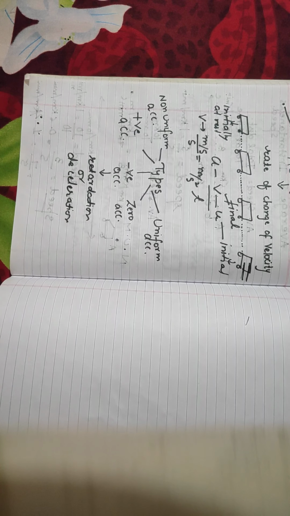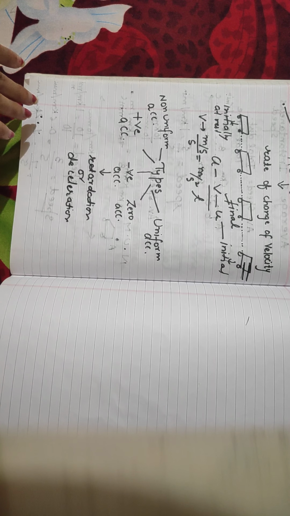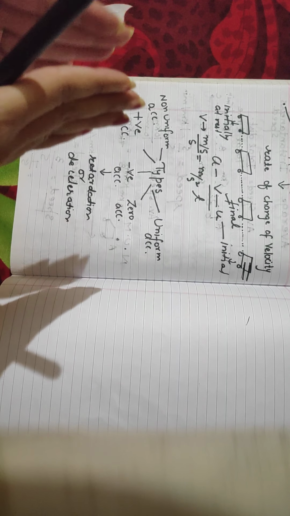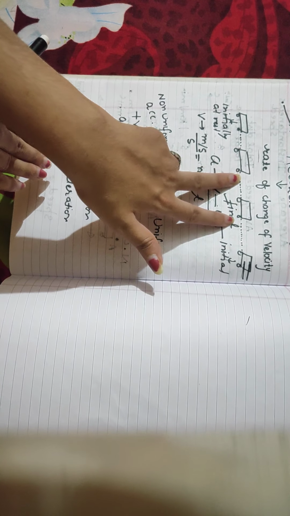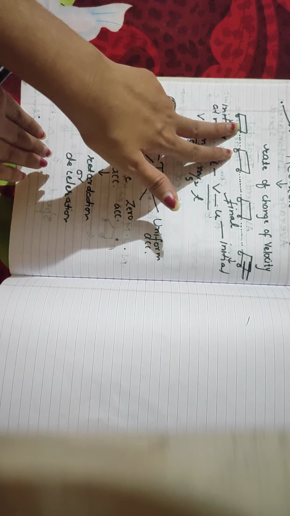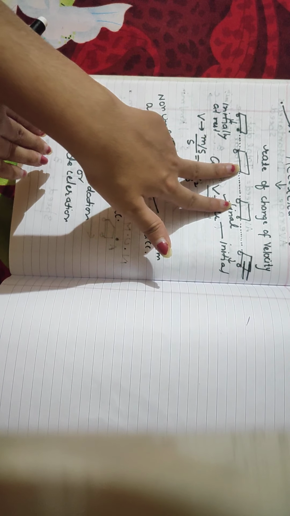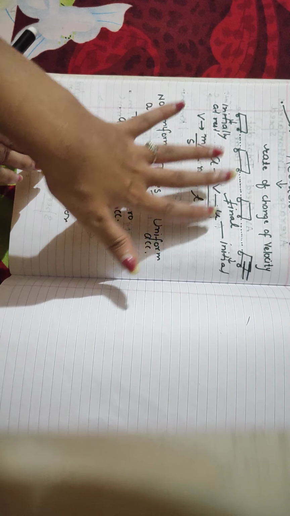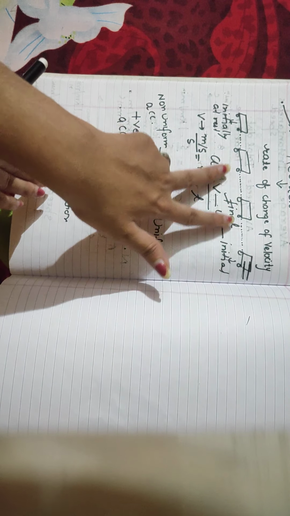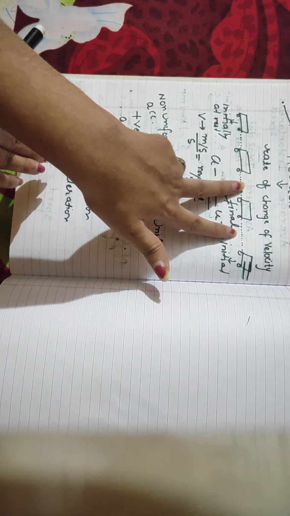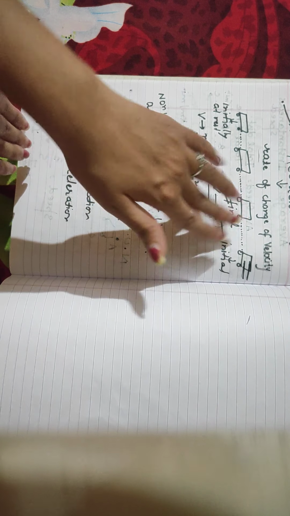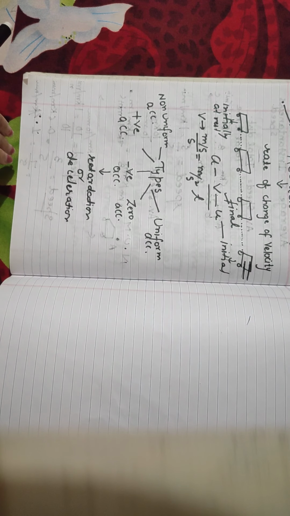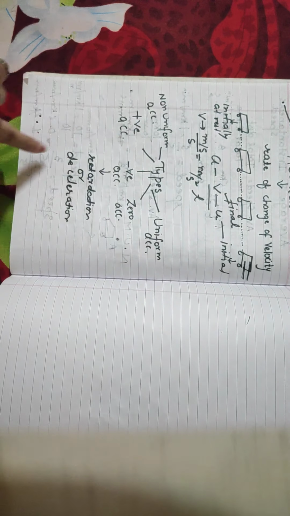Now let's talk about zero acceleration. When can zero acceleration occur? Didn't we talk about the case of the train, when after moving a certain distance or certain amount of time, the speed of my train became constant? Right here, didn't I say that after it was at rest, it started moving, it gained some speed, but after traveling some time, it achieved a constant pace, and then started moving with uniform speed? So when this train was moving with uniform speed, did I say that some acceleration was occurring? I said that no acceleration is taking place here, right? So the zero acceleration case is right here.